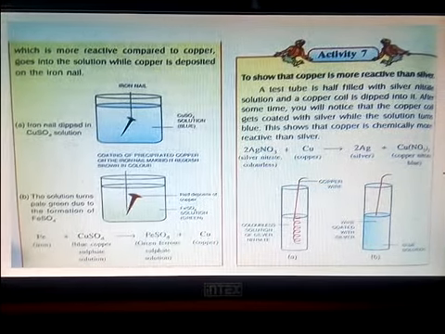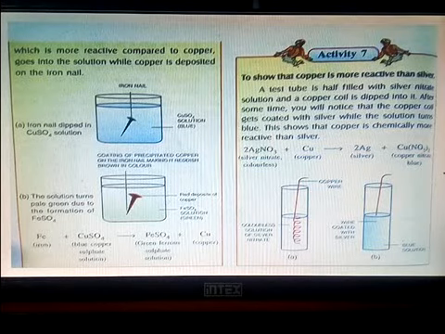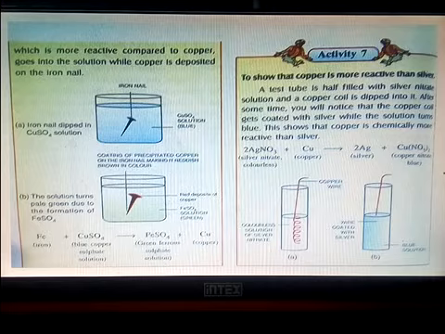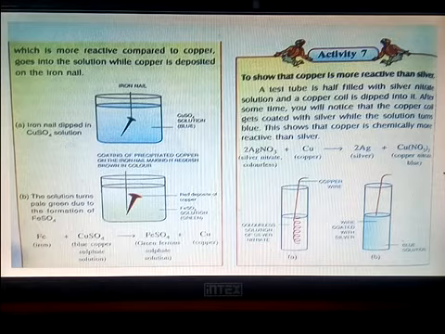Then you can see which is more reactive compared to copper. Iron goes into the solution while copper is deposited on the iron nail. This is one of the observations shown in order to show that the more reactive metal displaces the less reactive metal.